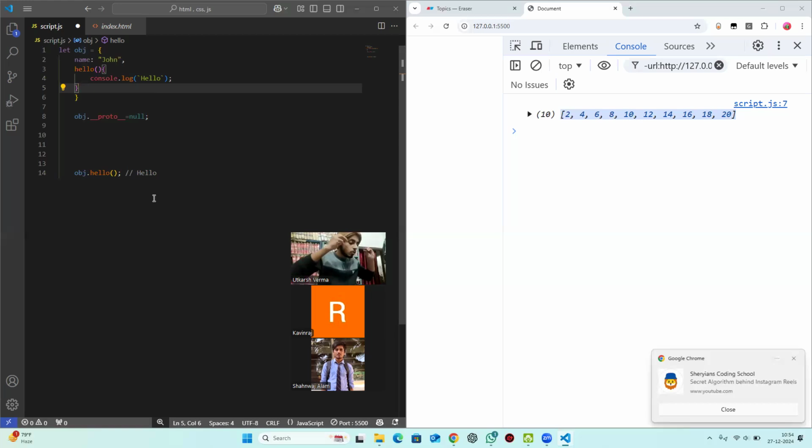This is just the way to understand where the function is present. This is just a name. You can also call it function, but better is to call it object method, so that others can understand, okay, he is talking about some function that is present inside an object. Understood? Okay.